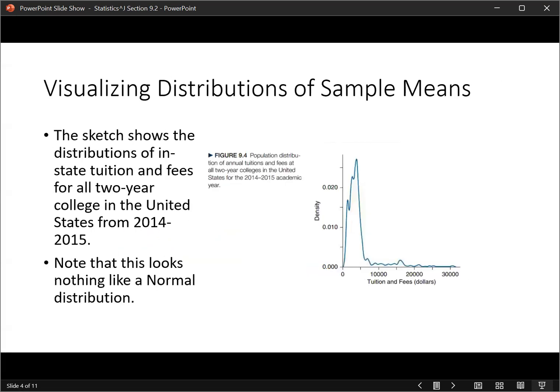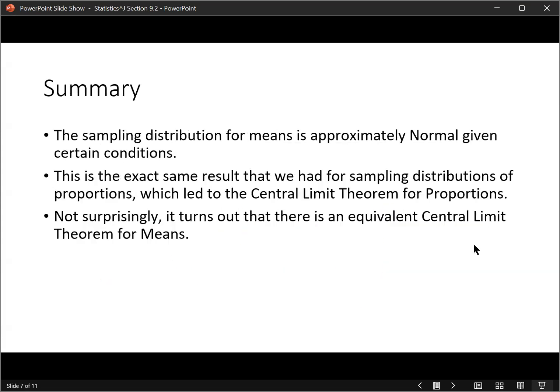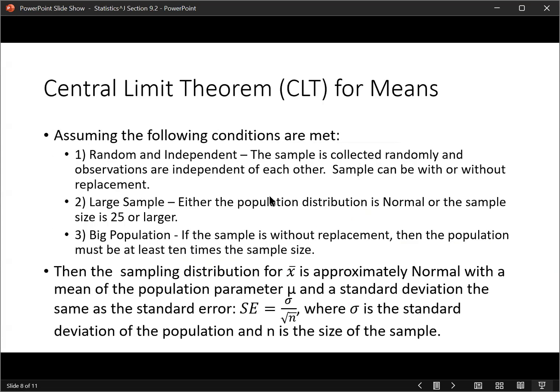Okay, that would be this. This is the population from which we were taking samples. Notice it was not normally distributed. If it had been, we could have used samples smaller than 25 and it still would have met the conditions. However, since it's not normally distributed, our samples needed to be at least 25 in size, and they were 30 in size. So we did meet the condition for the central limit theorem.